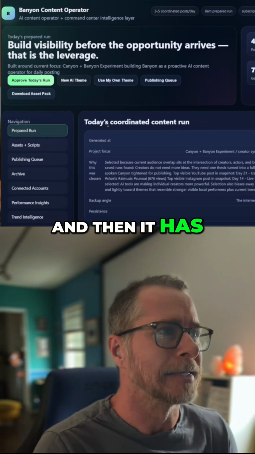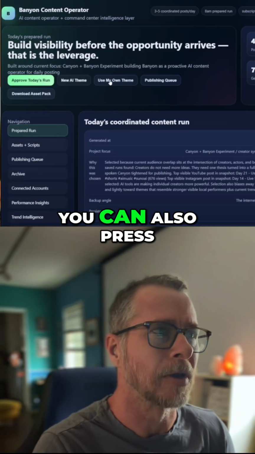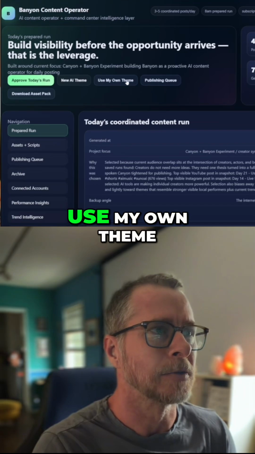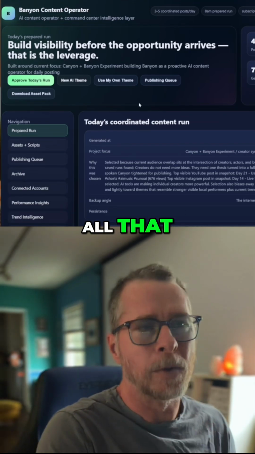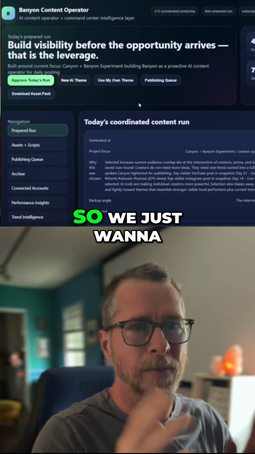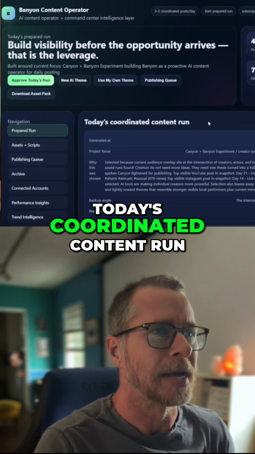And then you can have it select a different one. If you don't like that, you can also press use my own theme, and then you can type in a thing and have it regenerate all of that. We won't do that today because it's already running everything, so we just want to see what it built. So then it has today's coordinated content run.